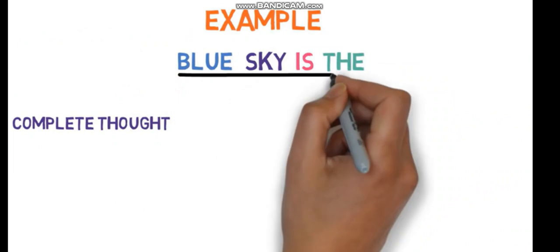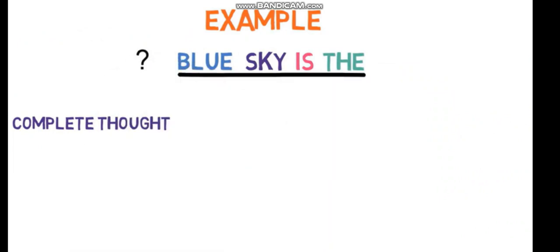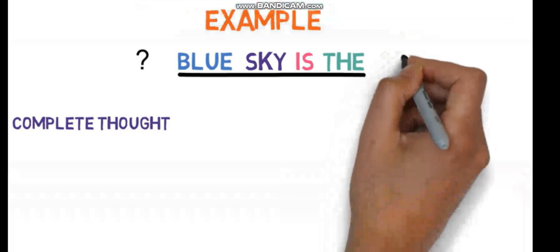This is a group of words, but is it conveying any meaning? Does it make sense? Does it have any kind of meaning? No. A sentence should make sense and be meaningful. So, it's not a sentence.